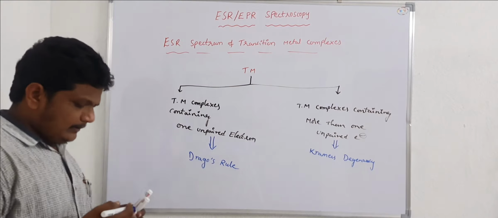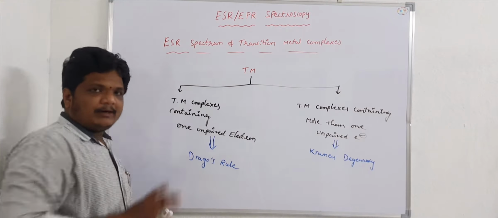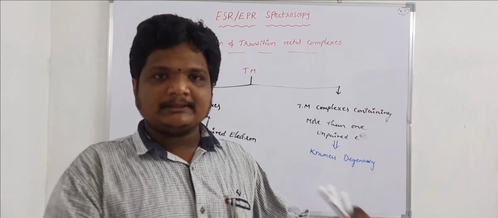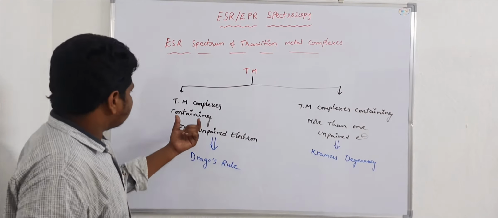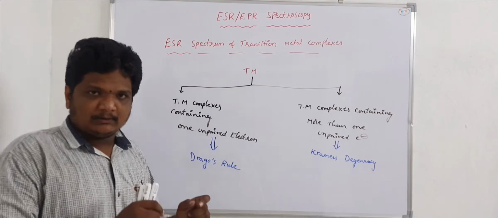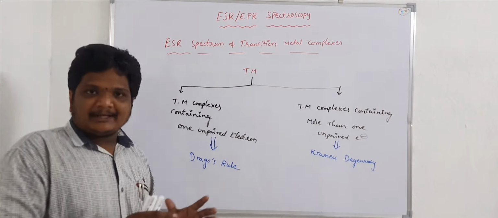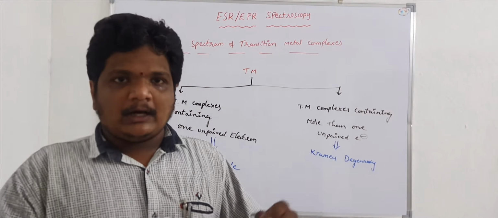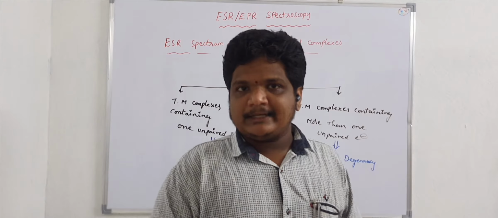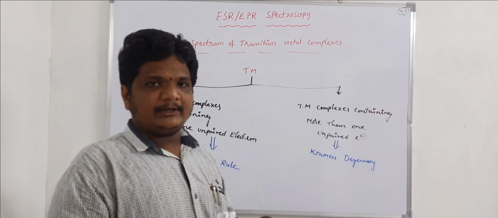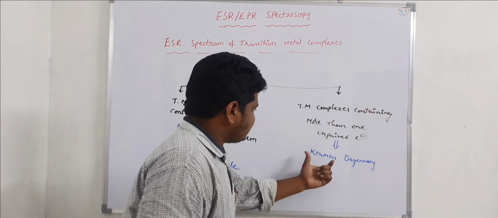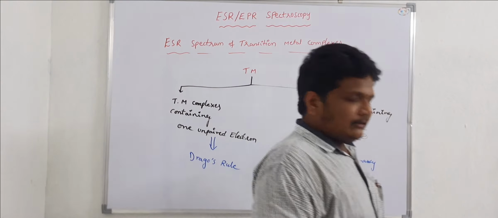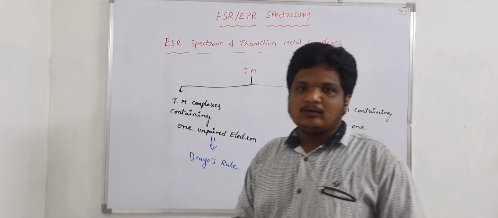In the case of Dragos rule, what is Dragos rule? Based upon this Dragos rule, how do these transition metal complexes containing one unpaired electron exhibit a number of ESR lines, and how do we calculate that number of ESR lines? That we will see in this particular video. After that, we will see Kramer's degeneracy. So first of all, what is meant by this Dragos rule?